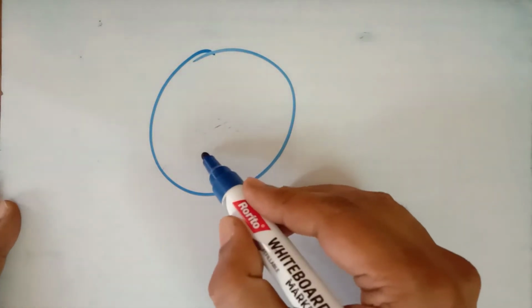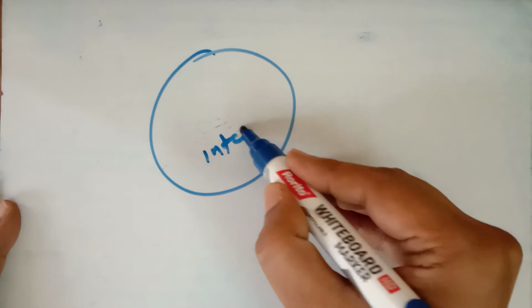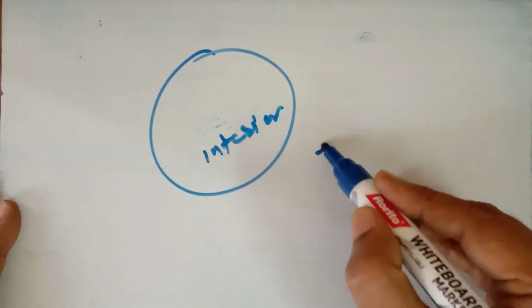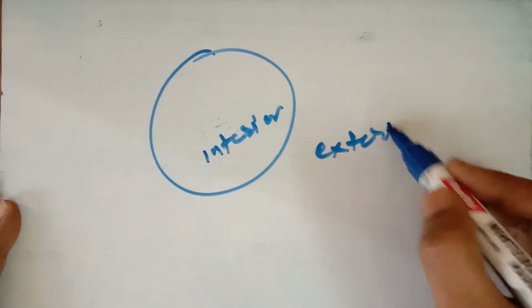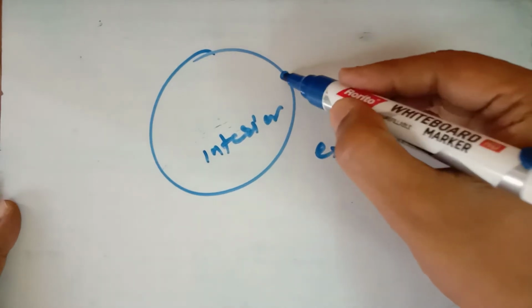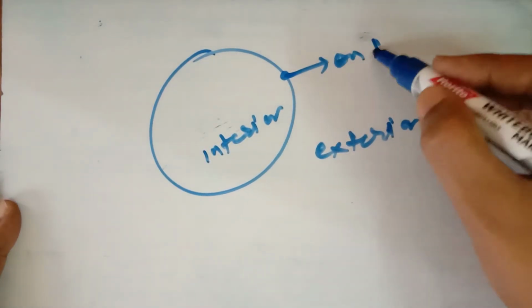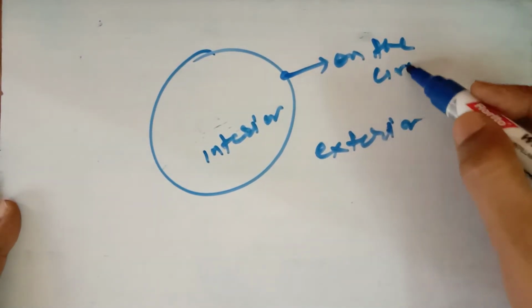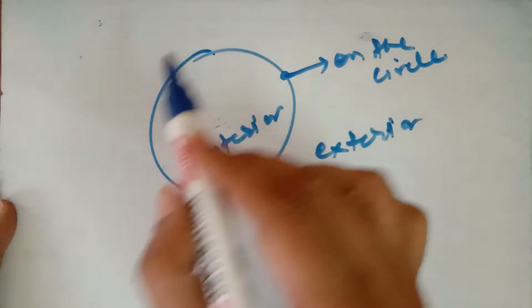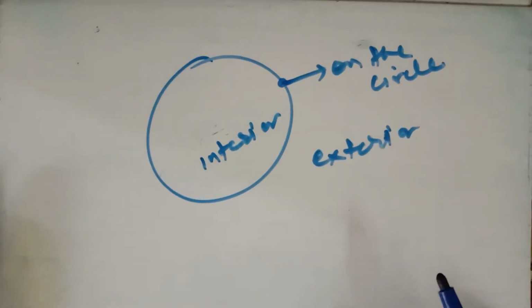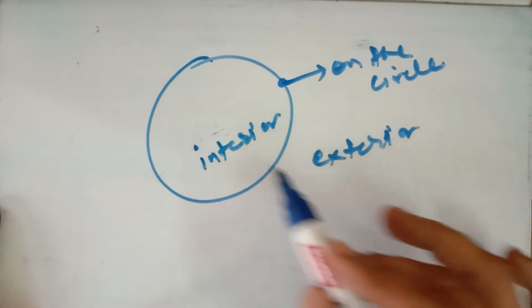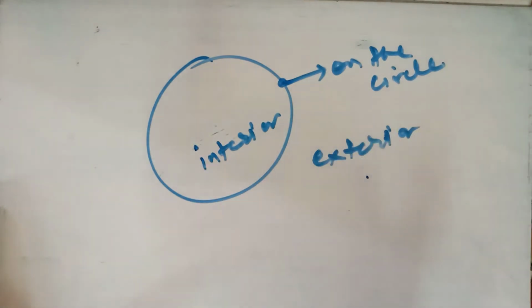The circle divides the plane into three parts. This is known as the interior of the circle. This is known as the exterior of the circle, outside the circle, and any point on the circle is known as on the circle. So the circle in the plane divides it into three parts: interior of the circle, exterior of the circle, and on the circle. So these are the three parts of the circle.